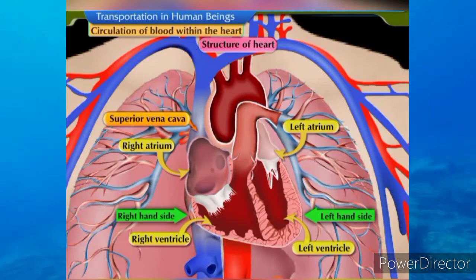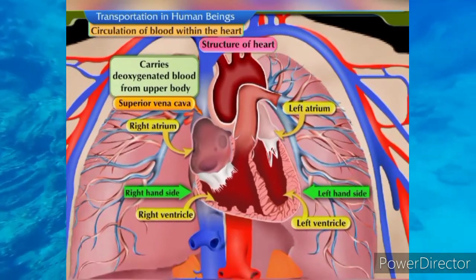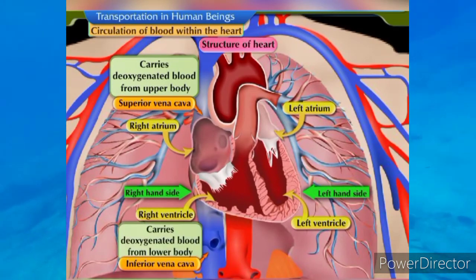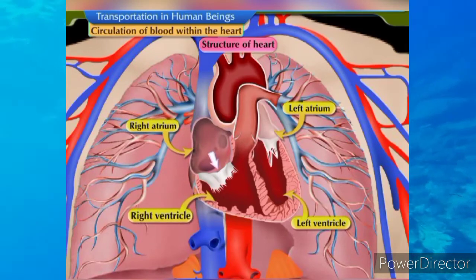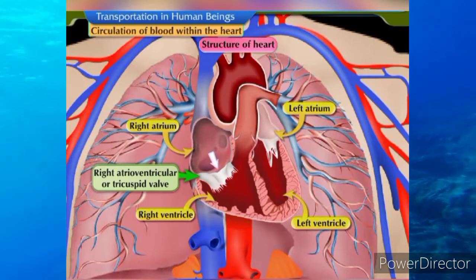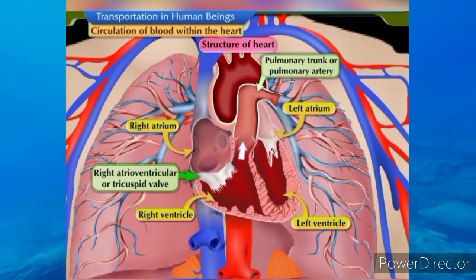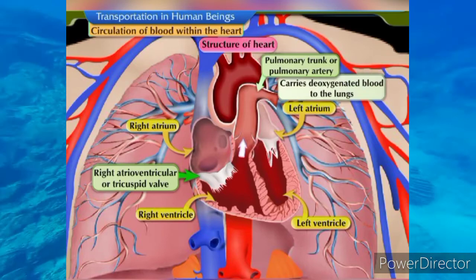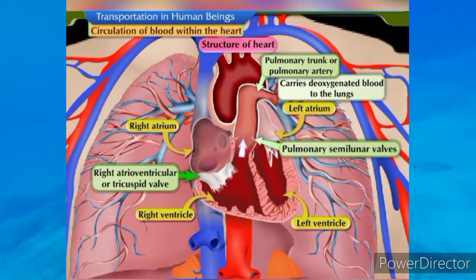A large vein, the superior vena cava, carrying deoxygenated blood from the upper body, and the inferior vena cava, carrying deoxygenated blood from the lower body, both open into the right atrium. The opening of the right atrium into the right ventricle is guarded by the right atrioventricular or tricuspid valve. The right ventricle pumps blood into the pulmonary trunk or pulmonary artery, which carries deoxygenated blood to the lungs. The opening of the trunk is guarded by pulmonary semilunar valves.